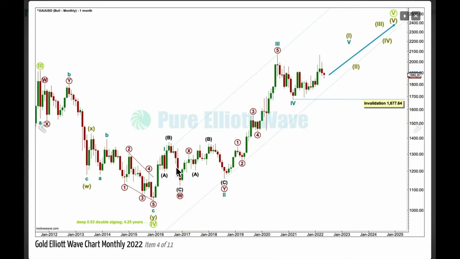flat. ABC, primary W is the first flat in the double. The double is joined by a quick 3 in the opposite direction for X, and then ABC, a second flat correction for Y. This has a low probability because double flats in my research and experience are actually really uncommon.